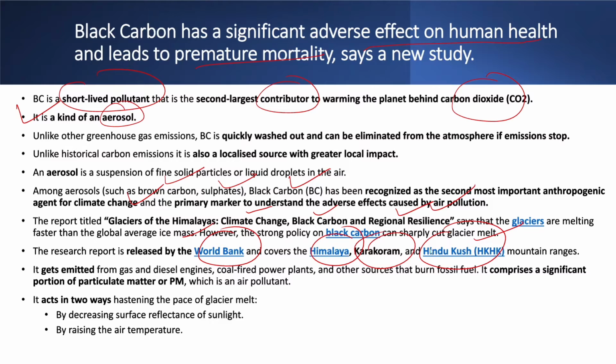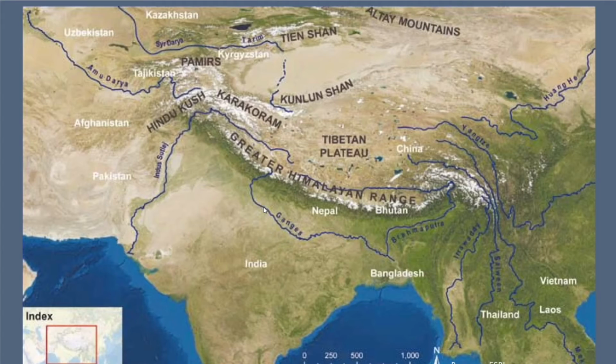Black carbon gets emitted from gas and diesel engines, coal-fired power plants, and other sources that burn fossil fuel. It comprises a significant portion of particulate matter, PM, which is an air pollutant. Black carbon acts in two ways: by decreasing the surface reflection of sunlight. Basically, when sunlight falls on the glaciers, the black carbon reduces the reflection from the surface and hence they absorb it. And the second is by raising the temperature of the surrounding air. On this map, you can see the Hindu Kush, the Karakoram and the Greater Himalayas range.